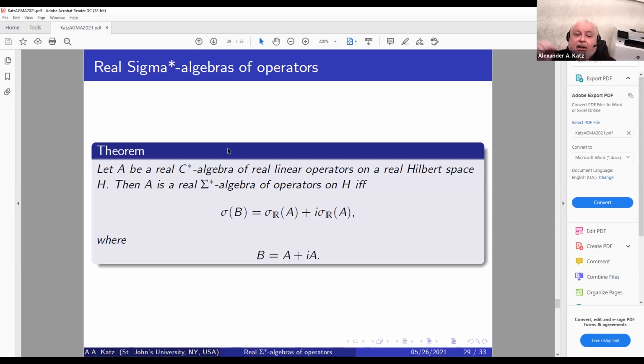Let A be a real C-star algebra of real linear operators on a real Hilbert space. Then it is a real sigma-star algebra of operators if and only if the sigma envelope of its complexification is equal to the complexification of its sigma envelope.